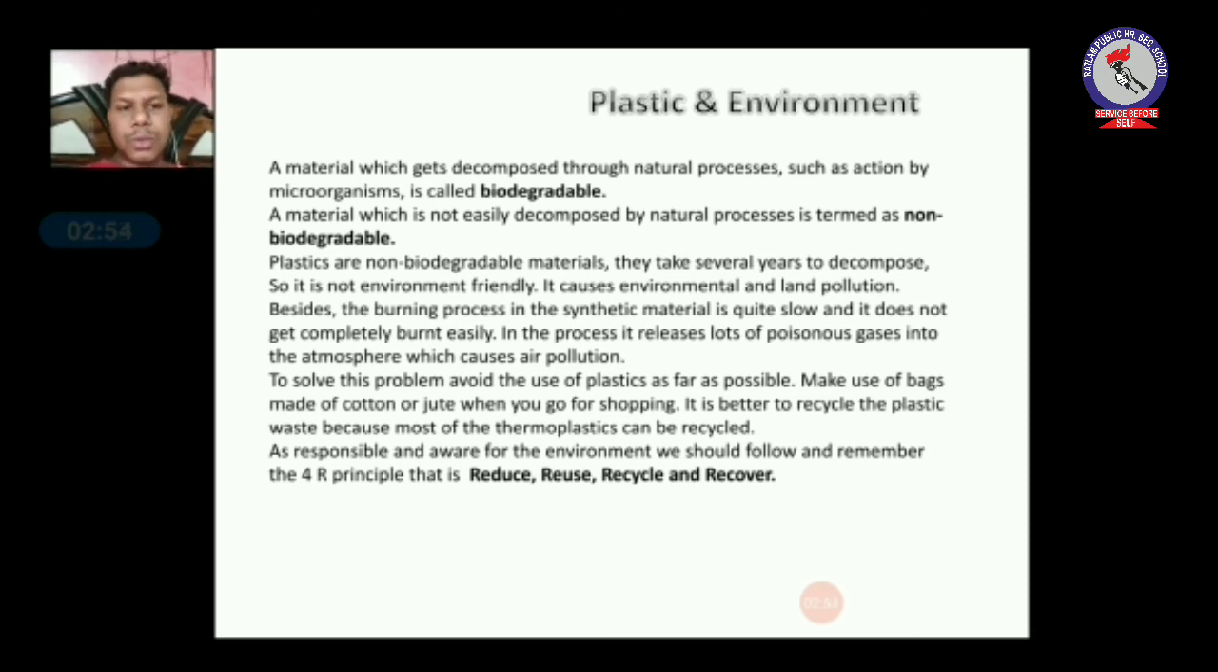Then second is reuse. We can reuse many plastic materials, for example a water bottle. A water bottle can be used again and again. Then another is recycle. We can recycle plastics into another form, into another product. And the last one is recover. If anything made of plastic is broken, we can recover it. So this is the 4R principle to minimize the use of plastic.